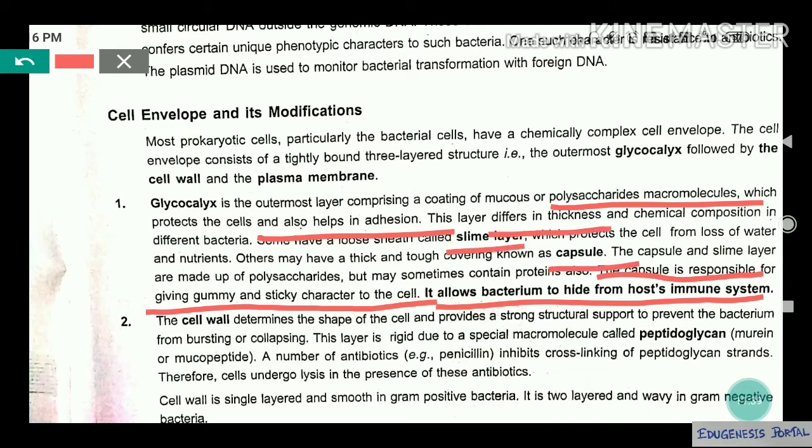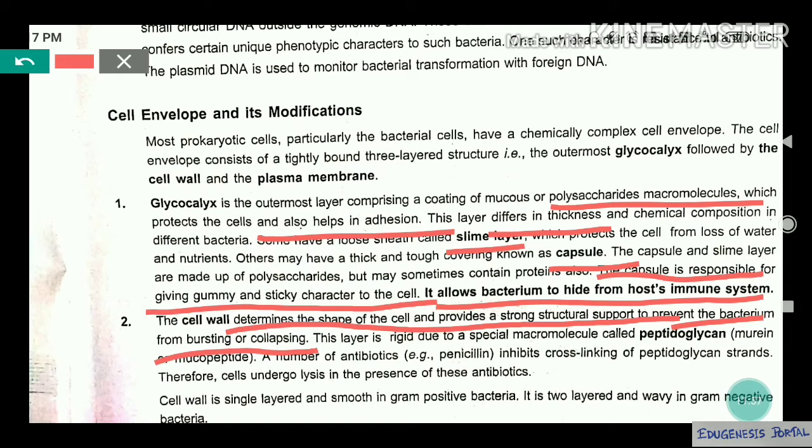Okay. The next layer is the cell wall. Now, what does the cell wall do? The cell wall provides the shape of the cell and provides strong structural support to prevent the bacterium from bursting or collapsing. Through the cell wall, they will not allow the organism to burst out. Are you getting my point? They will provide the organism a definite shape.